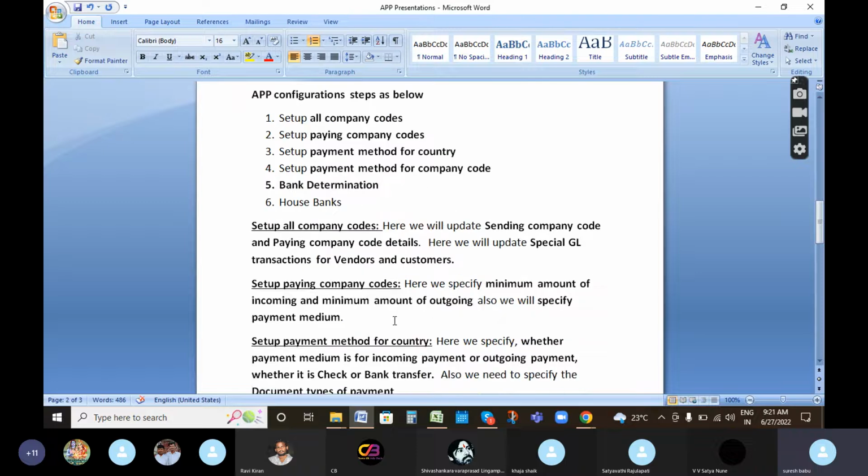Coming to each explanation, the first configuration is set up all company codes. Here we update the sending company code and paying company code details, and the special GL transaction codes for vendors and customers.